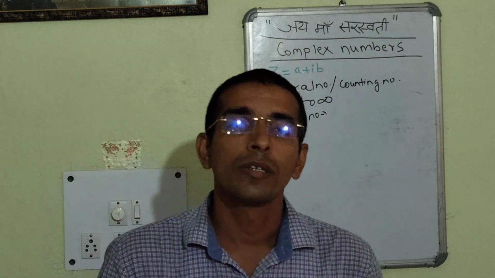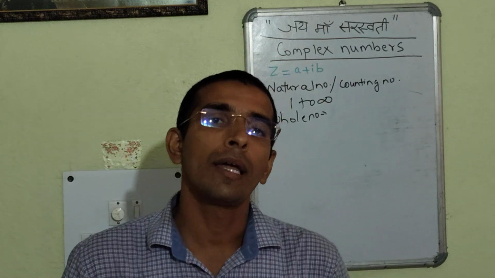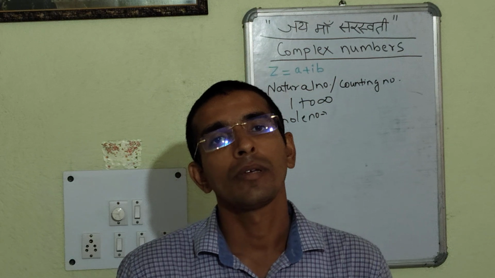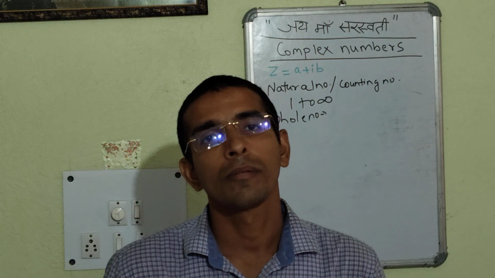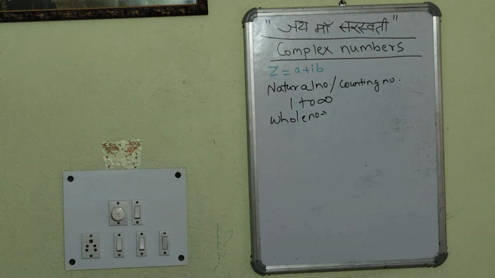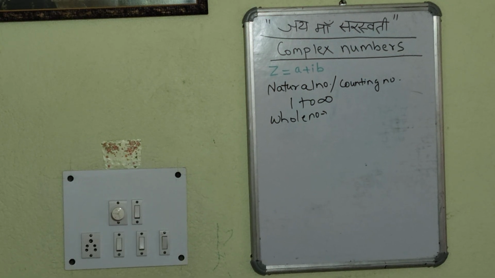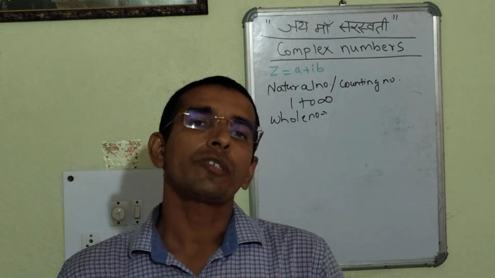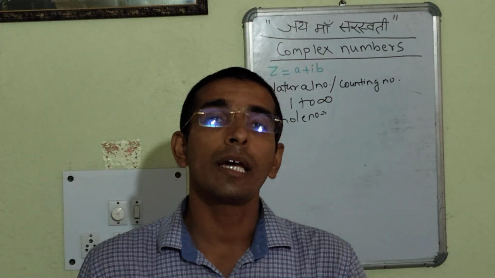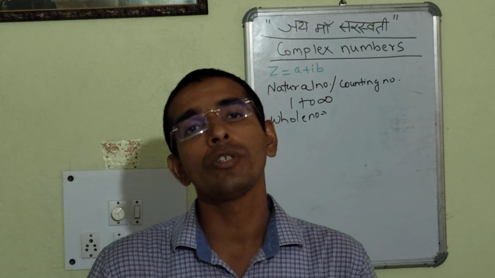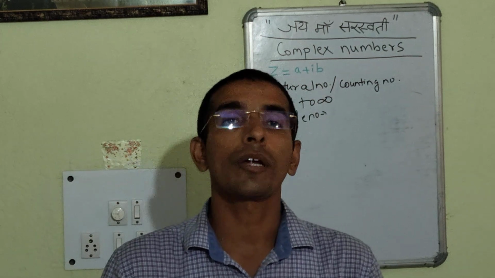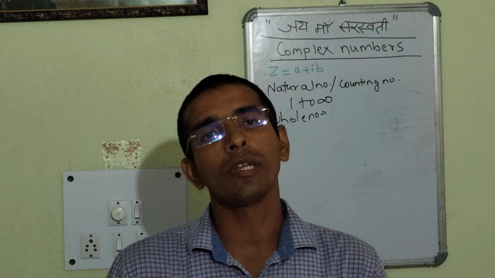Whole numbers are the numbers which we get if we associate 0 with the counting numbers. They are basically the whole numbers. So the natural numbers are what we call counting numbers, and they start from 1 and can go up to infinity, whereas the whole numbers start from 0 and can also go up to infinity.